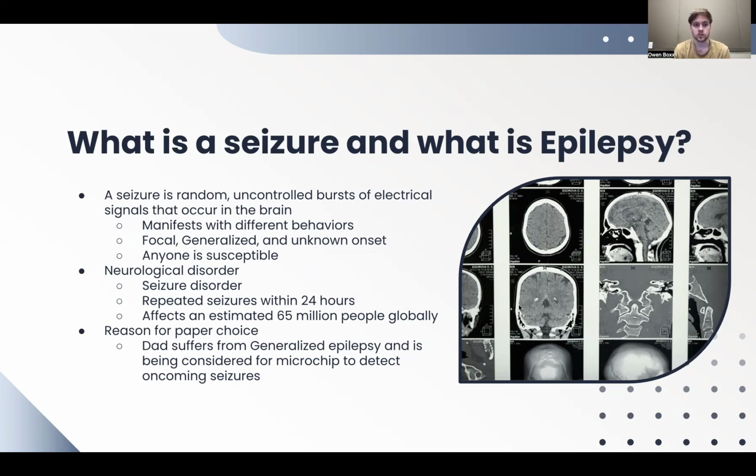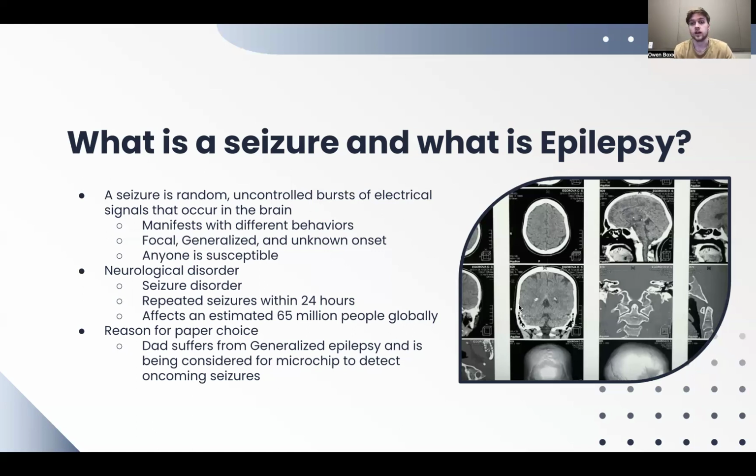Focal is where the seizure begins at one point in the brain that can be identified, and the part of the brain that is affected by the seizure is where they would exhibit symptoms, such as muscle control. That's when people would shake. Generalized means it occurs everywhere in the brain at the beginning, and unknown onset means we don't know where it starts. So it's kind of harder to predict those ones.